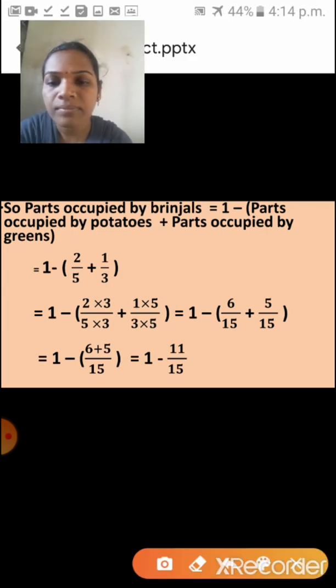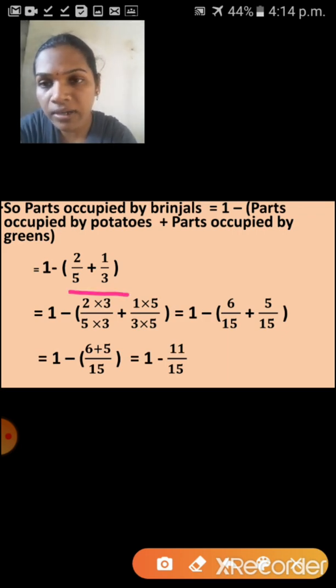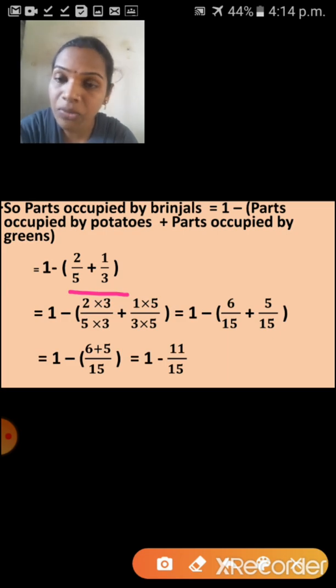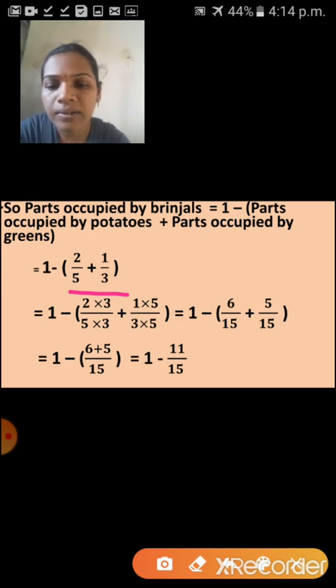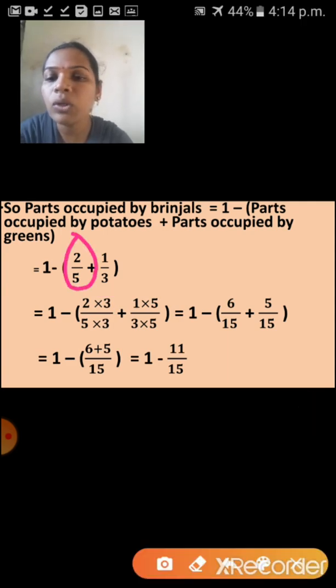Okay. So children, see here, what is the denominator? 5 and 3. So can you say the LCM of 5 and 3? Yes. Very good, 15. So see here, 1 minus, here first fraction you have to see. First fraction is what? 2 upon 5. So 5 we have to convert into 15. So 5 3s are 15. So that numerator also you have to multiply by 3.